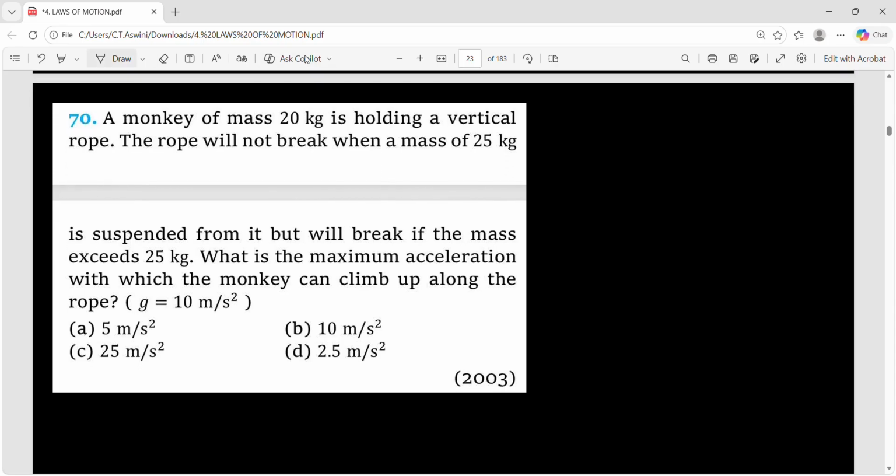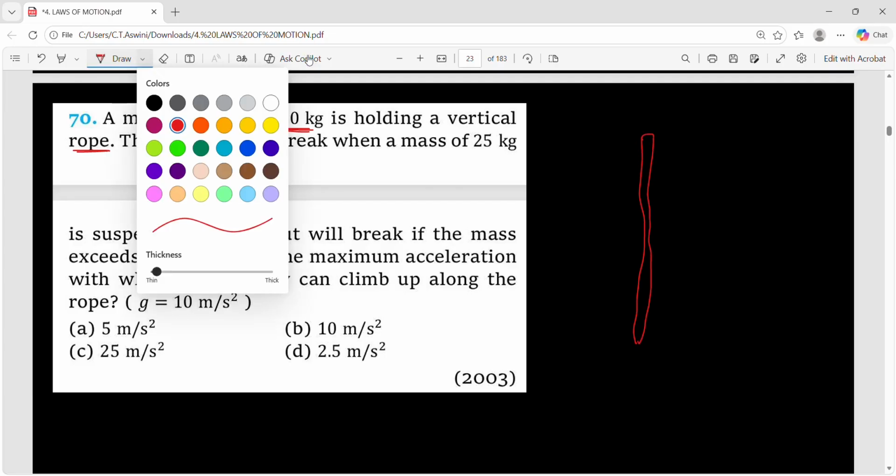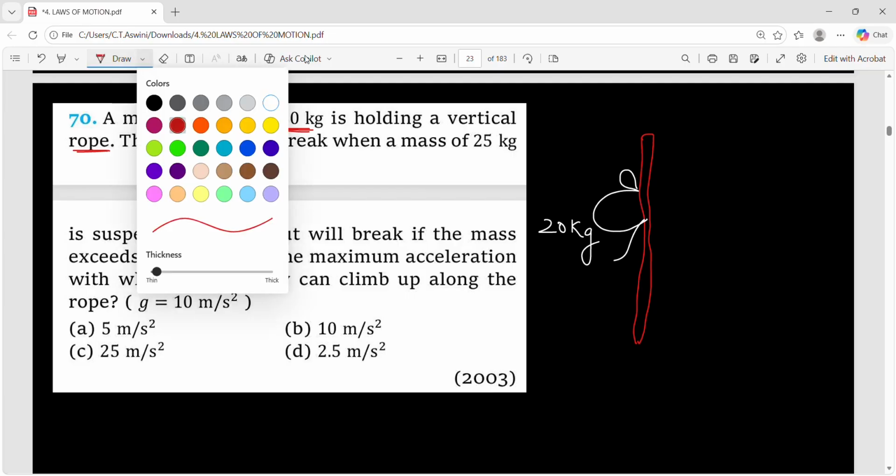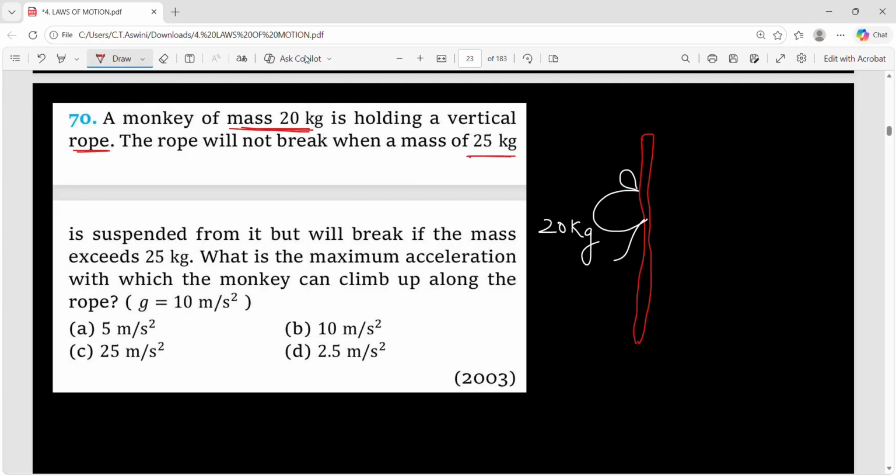Now let us see another question. A monkey of mass 20 kg is holding a vertical rope. So let this be the vertical rope, and the monkey is holding this rope. The mass of the monkey is 20 kg. The rope will not break when a mass of 25 kg is suspended from it, but it will break if the mass exceeds 25 kg. So what does it mean?